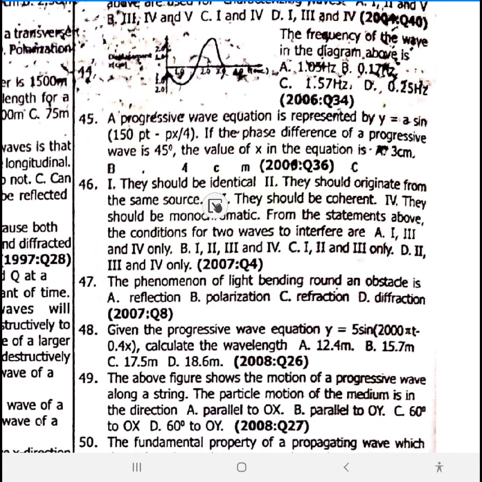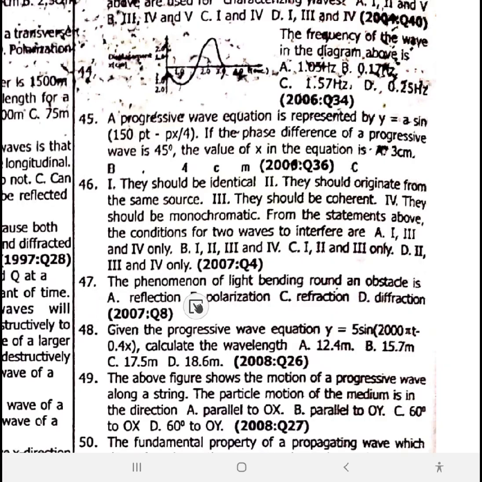46. They should be identical. They should originate from the same source. They should be coherent. They should be monochromatic. From the statement above, the condition of the two waves to interfere is identical, coherent, and they should be monochromatic.